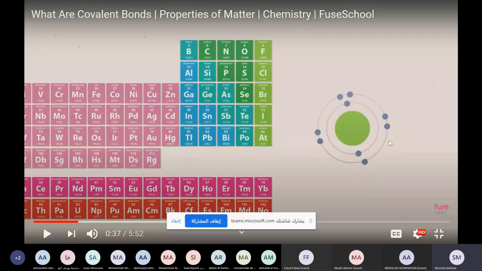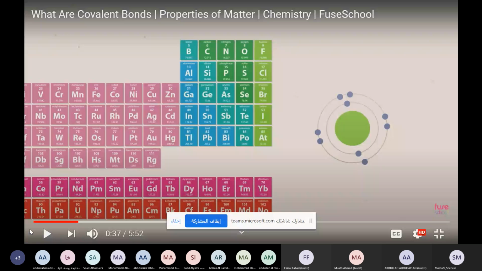Again, noble gases, the last group in the periodic table, exist naturally as single atoms because their outermost shell is filled with electrons. So they don't want to get into any type of reactions because they already have a stable valence shell filled with electrons. All other elements in the periodic table, you'll find them as compounds.